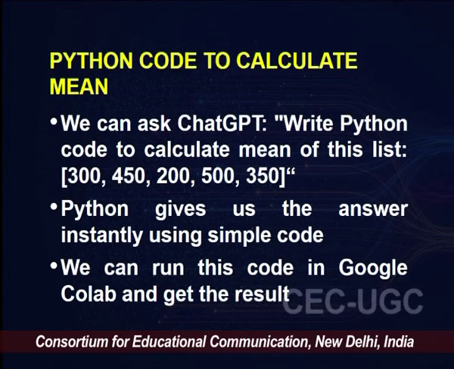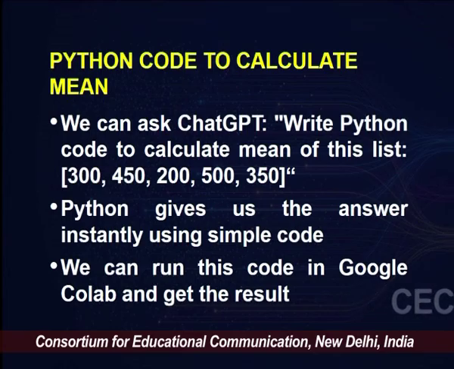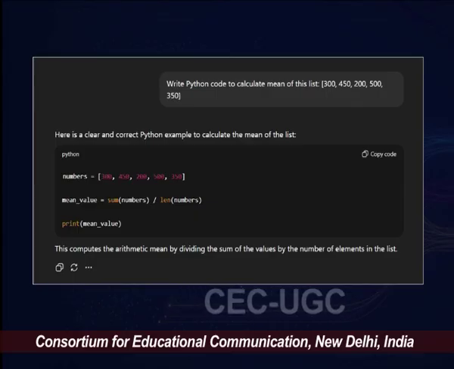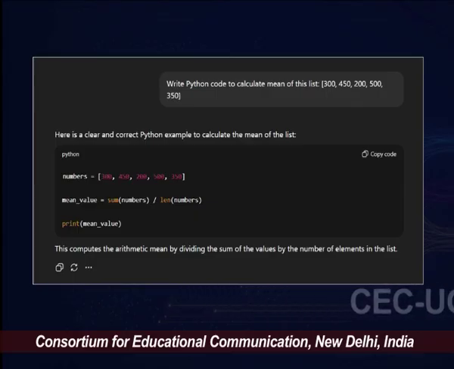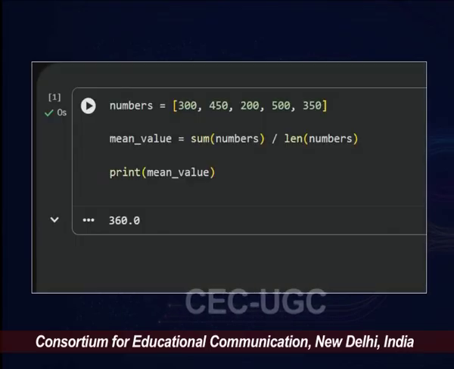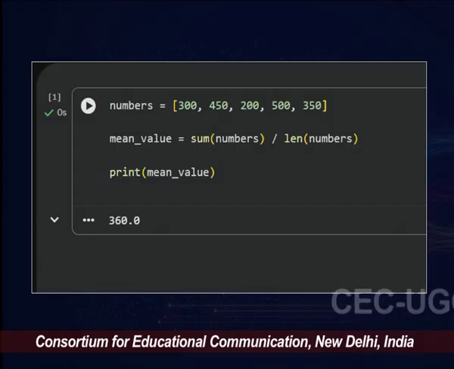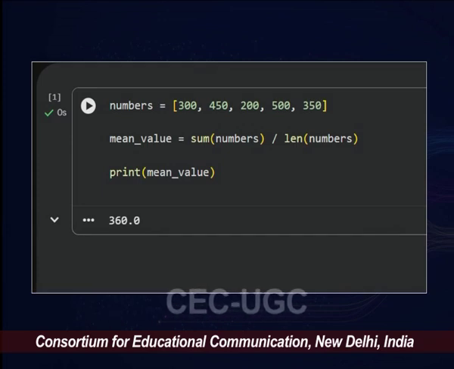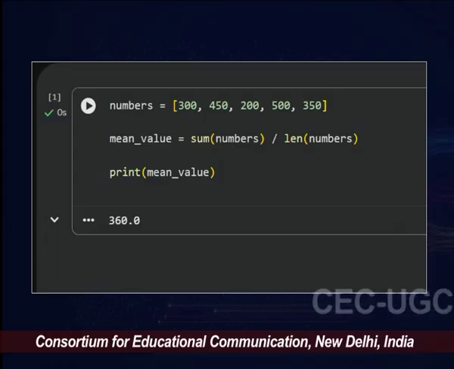In our case, we have provided the daily earnings of the 5 rickshaw drivers we were talking about. Now if you see, it gives you the Python code. It tells you this is the list. It uses the formula which we saw and then gives the mean earning of the driver. We can then take this code and paste it into Google Colab. You would see it says numbers 300, 450, etc. The mean value is sum of numbers divided by len of numbers, and print mean value gives you 360 rupees.